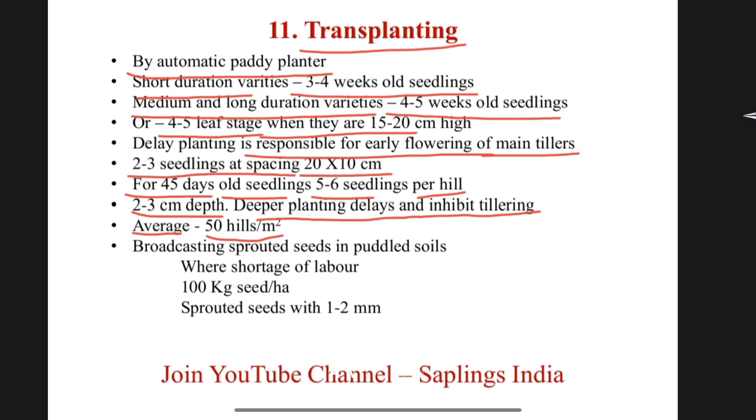Broadcasting sprouted seed in puddled soils. Where there is shortage of labor, broadcasting should be done. 100 kg seed per hectare is required in this method. Sprouted seed with 1 to 2 mm sprout.